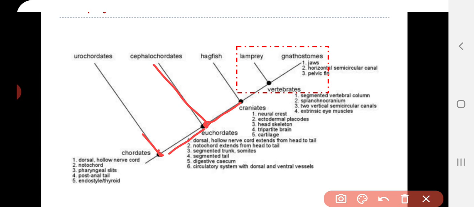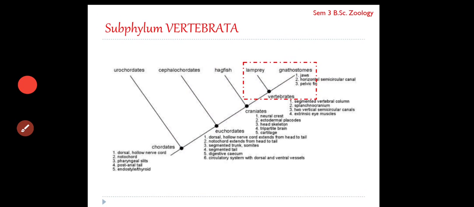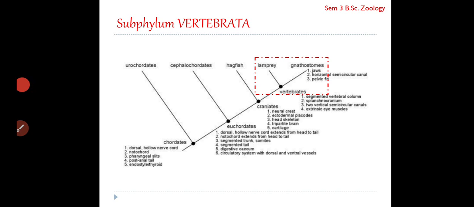Okay, so euchordata, an ancestor, gave rise to cephalochordata, and during the evolutionary scale some of the descendants developed the skull and tripartite brain, and such descendants gave rise to the hagfishes. Actually, the whole thing comes under vertebrates. So then these vertebrates came up, and obviously these are just a few examples under vertebrata. I hope this is clear. So this is the evolutionary pathway where you can see how the vertebrates have evolved.